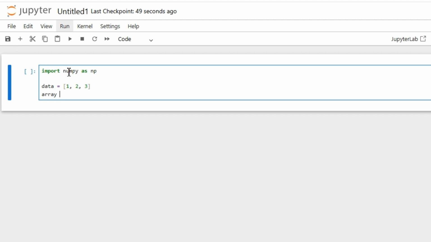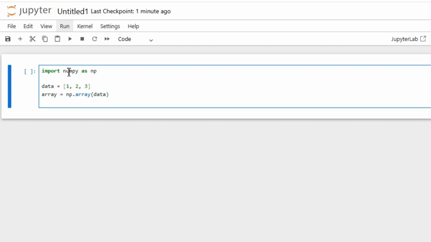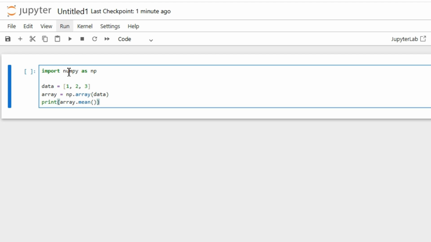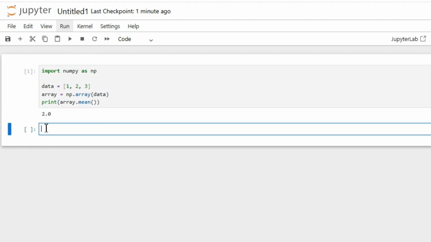The second line creates a regular Python list called data. The list contains 3 integer values, 1, 2, and 3. In AI, you might use lists to store raw values like features, pixel values, or label counts. This line, array equals np.array(data), converts the list into a NumPy array. np.array(data) takes your Python list, 1, 2, 3, and transforms it into a NumPy array object. NumPy arrays are faster and support vectorized operations, like math across all elements. In AI, arrays are used to handle tensors, vectors, matrices, and model inputs.